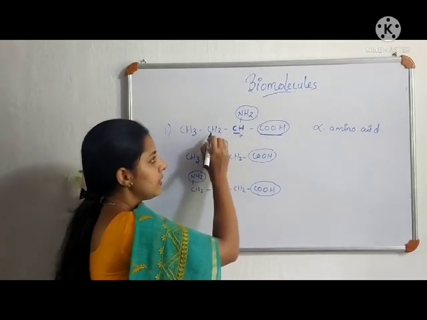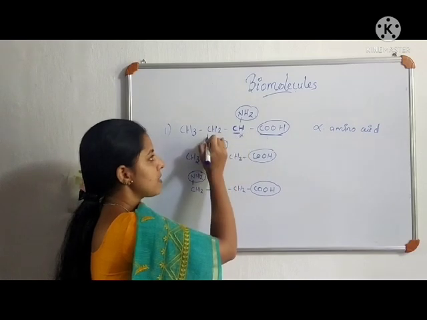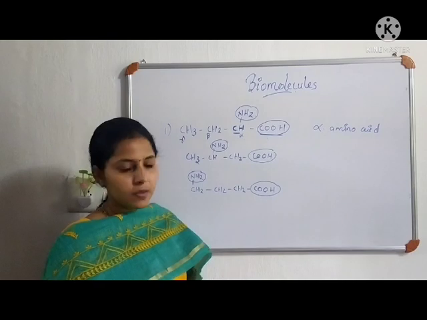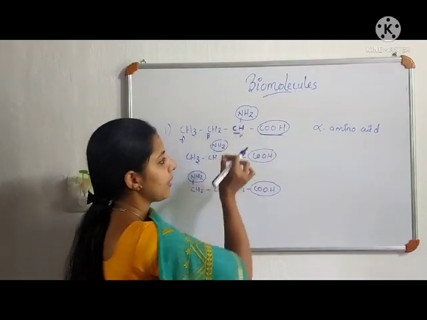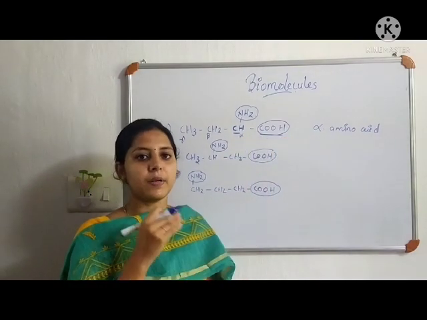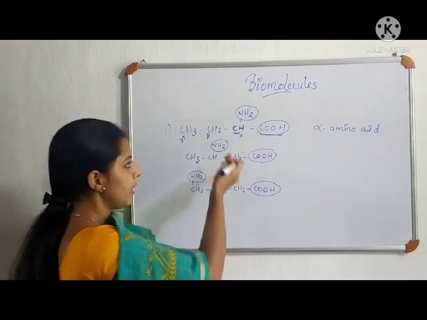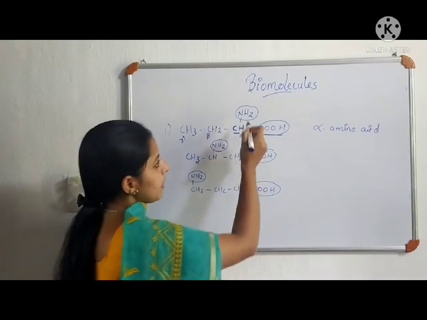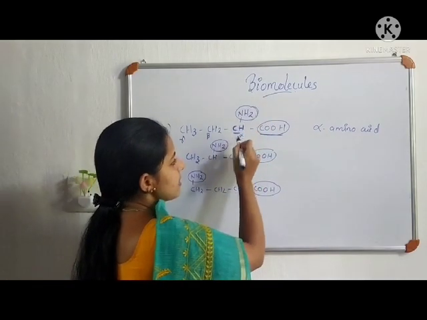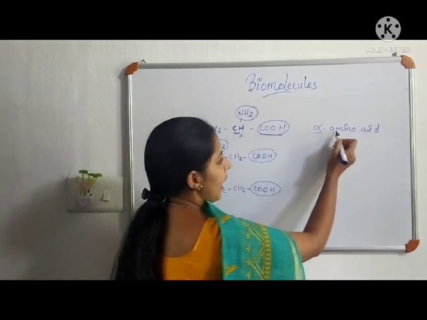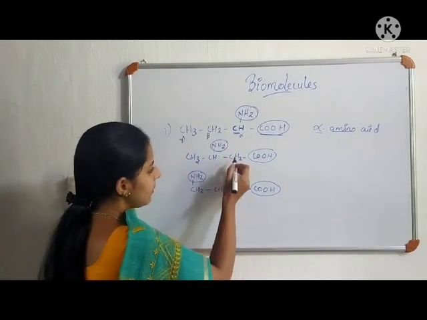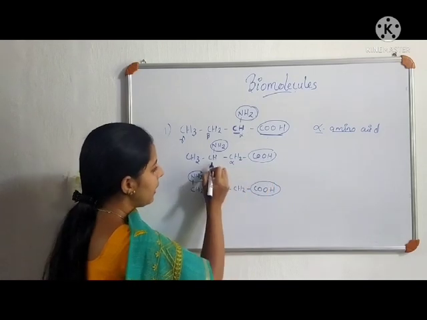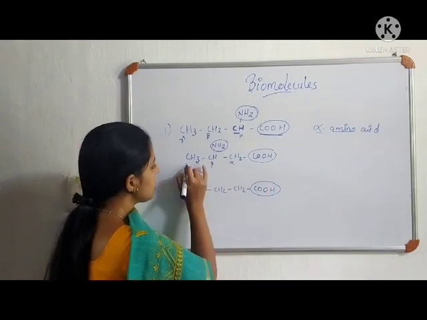The carbon which is next to alpha is called beta, and the next is gamma, then delta, and so on. So here this amino group is present at this alpha carbon. That is why it is called an alpha amino acid. Here we can see that this is the alpha carbon, which is directly bonded to this functional group, and this is the beta position, and this is gamma.